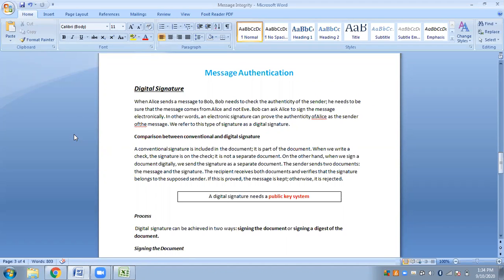B will think that since this message is from A, let me reply back to A. Suppose C wants to get access to the bank account of B. A is the bank, and C can use A's credentials to get in touch with B. So C will try to pose as A.